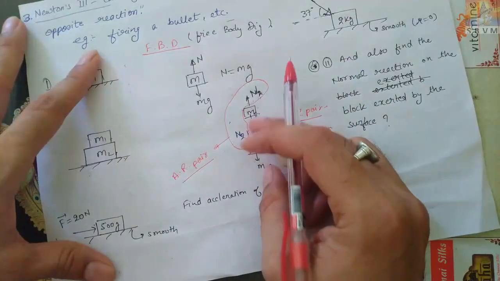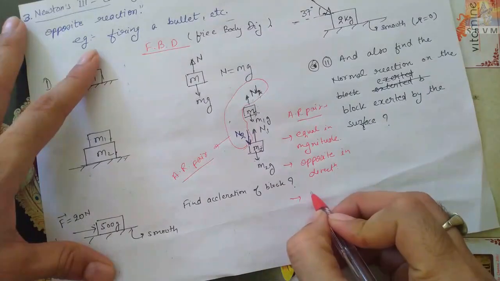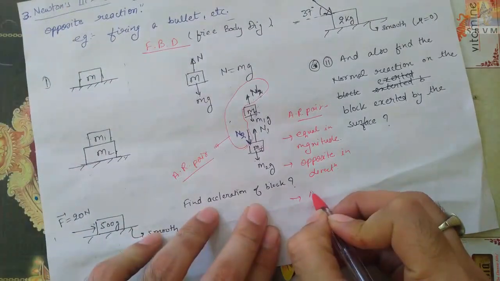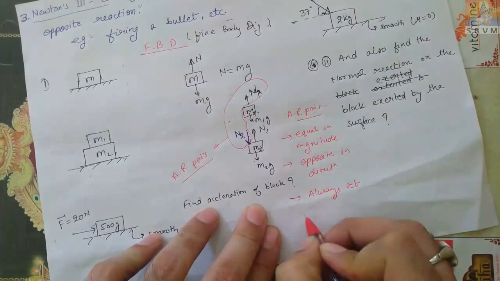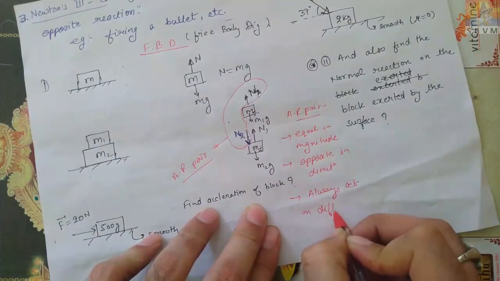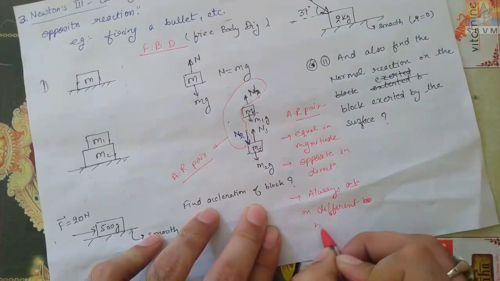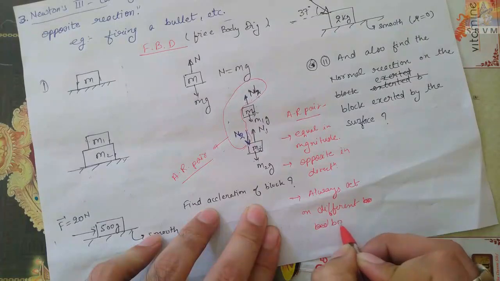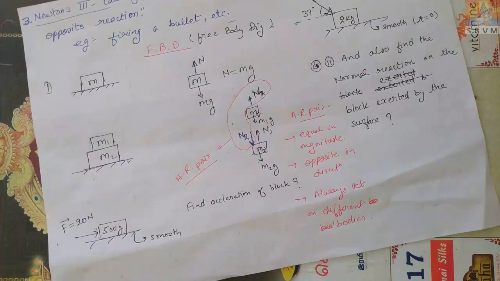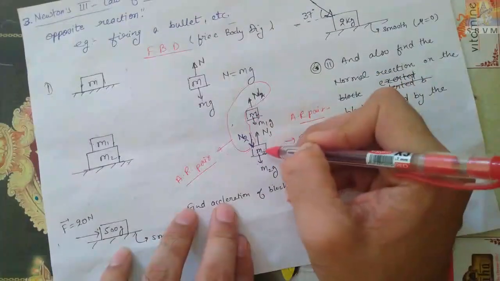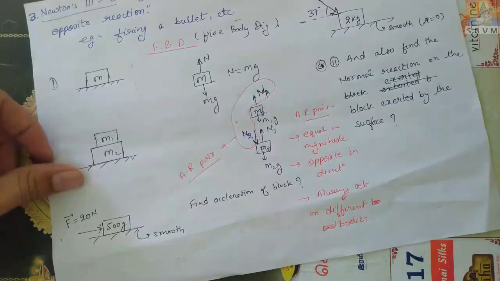Third, they always act on different bodies. See, one is acting on m1, the other is acting on m2.